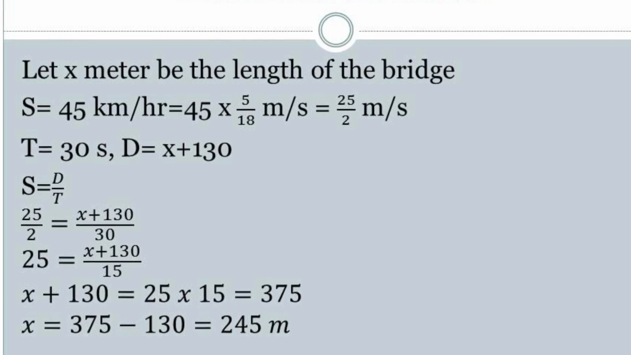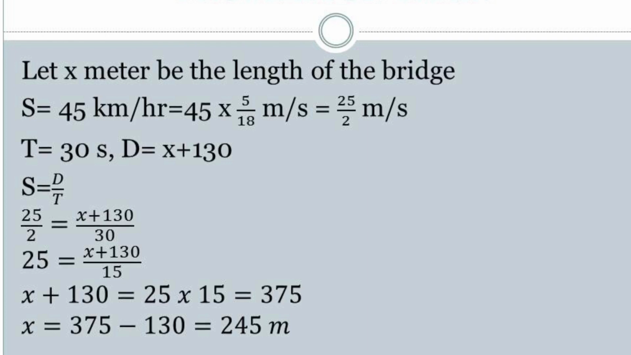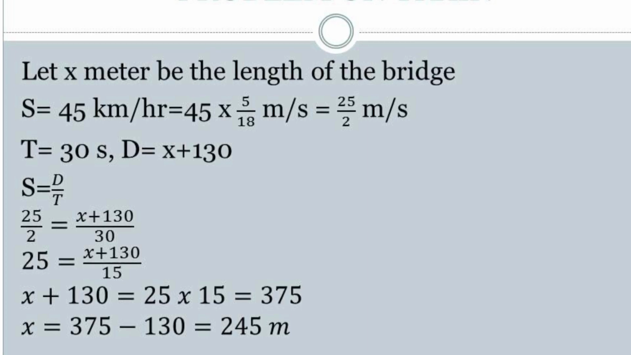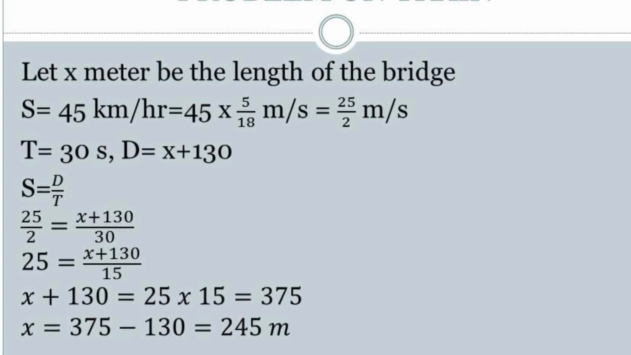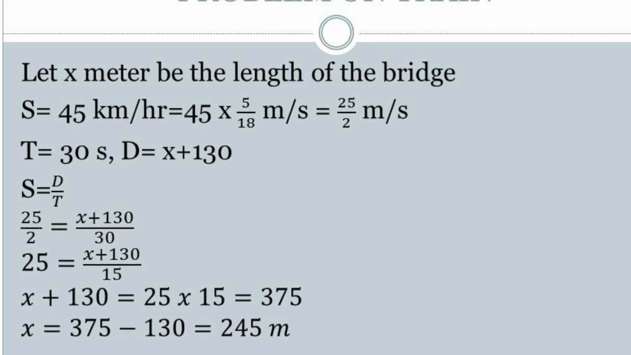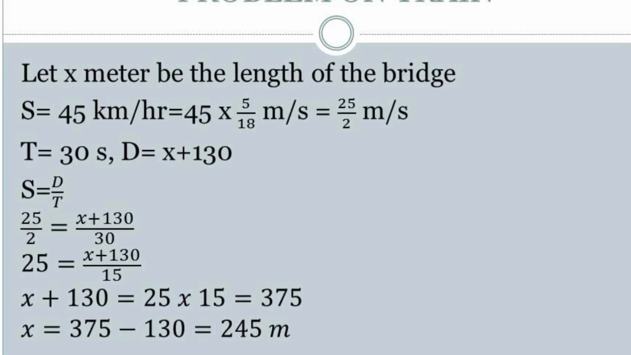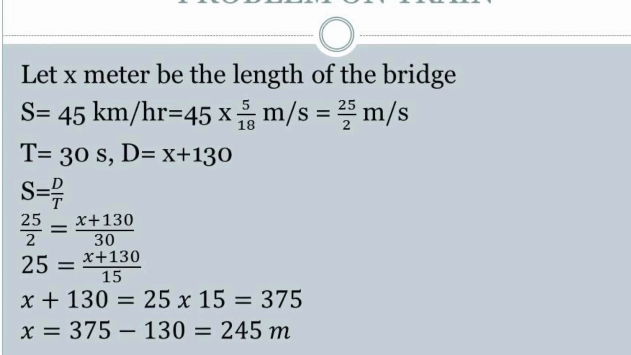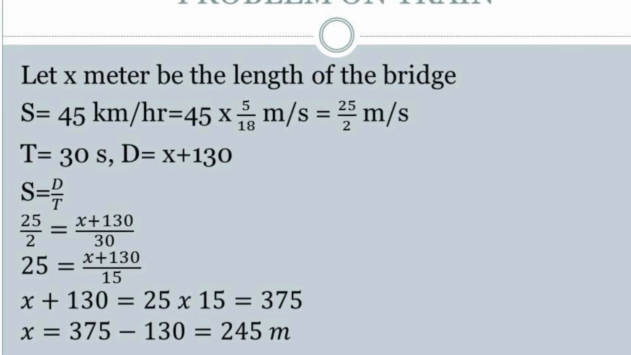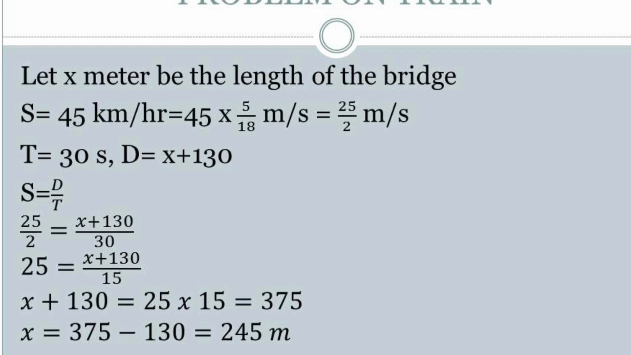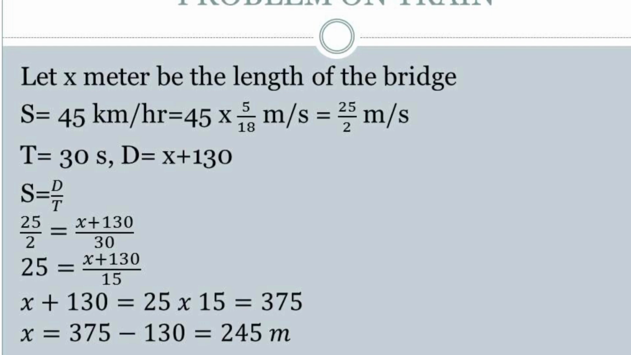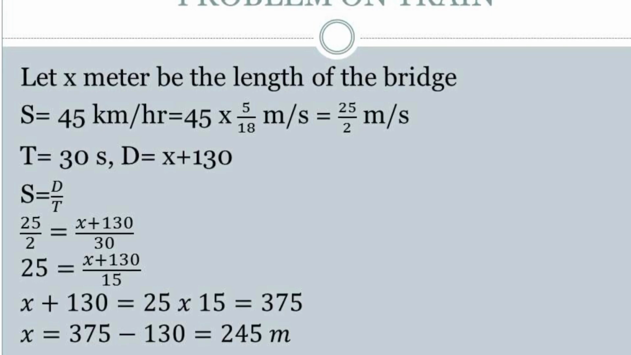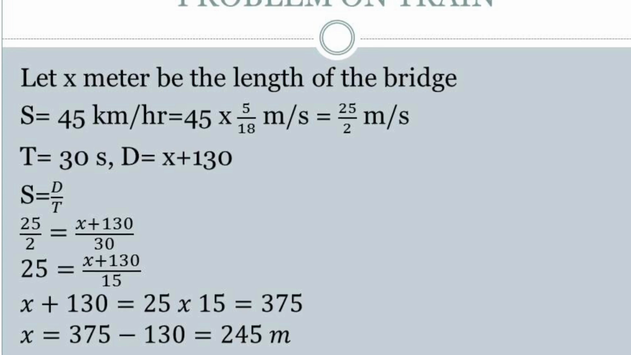So how many times 2 in 30? 15 times. So x plus 130 equals 25 into 15, which is equal to 375 meter. So x equals 375 minus 130 equals 245 meter. So the answer is option C.